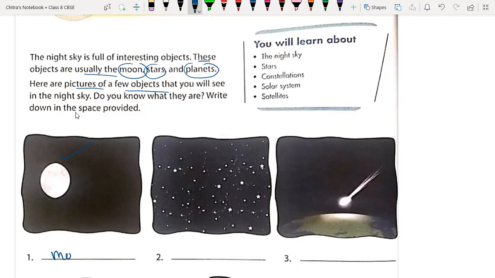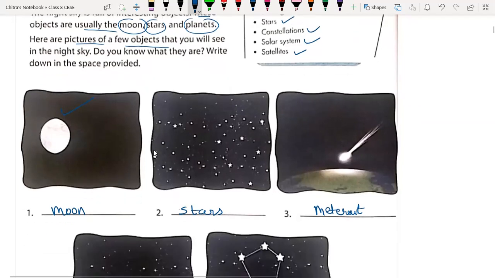The second one is stars. And the last one is meteoroids, or we can say comets. So in this chapter we are going to learn about the night sky, stars, constellations, the solar system, and satellites. The answers are given.